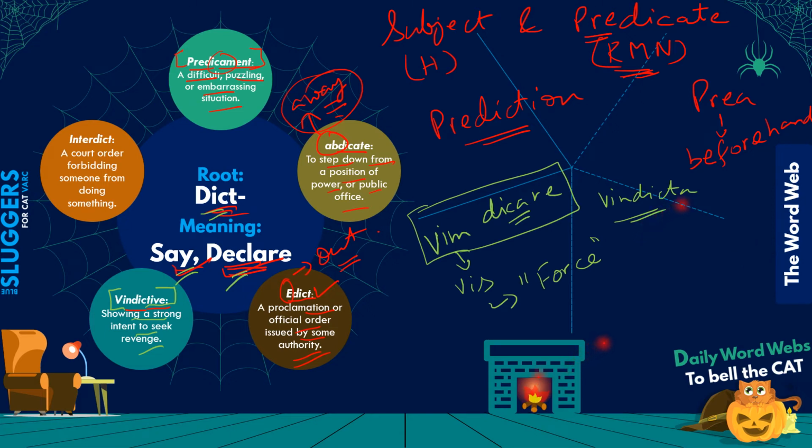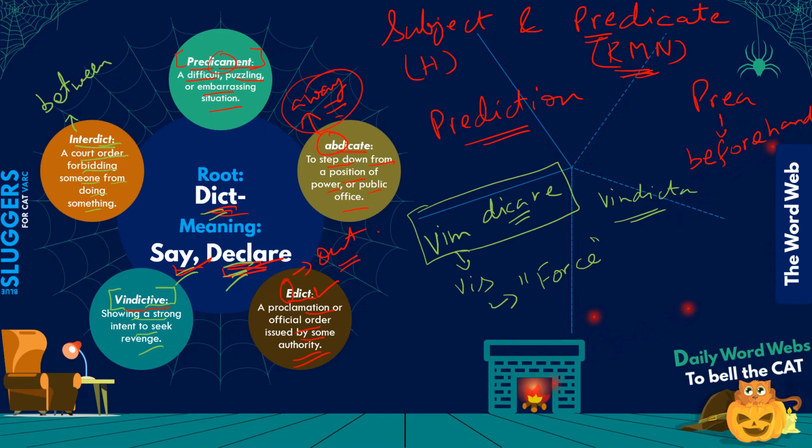The next term that we have here is indict. Indict basically means a kind of a court order that forbids someone from doing something. The first part of this is inter, which simply stands for between, right? And dict stands for a declaration in this case.